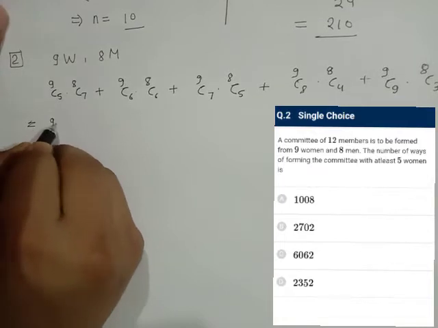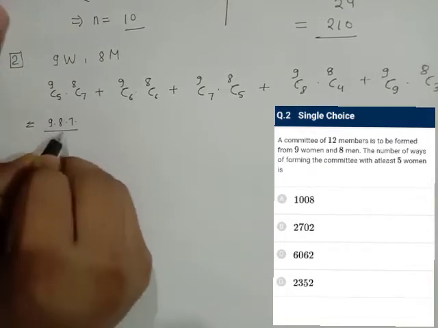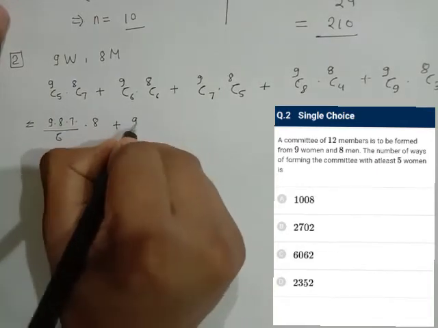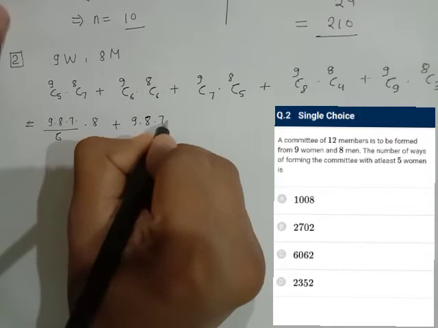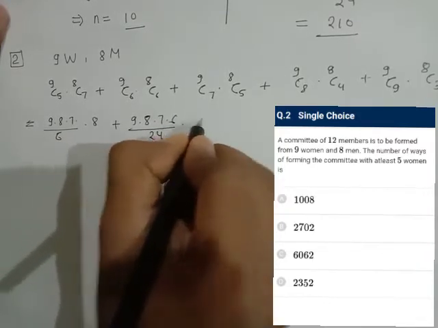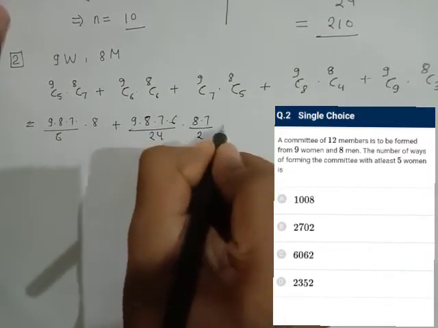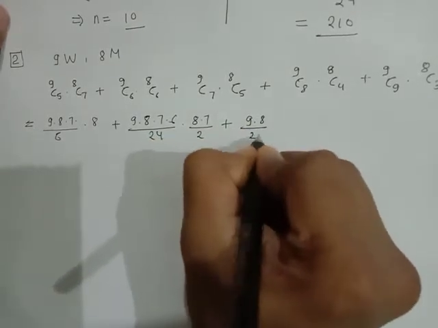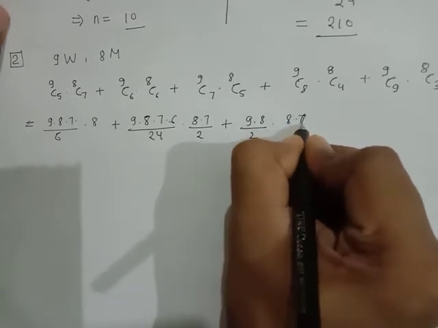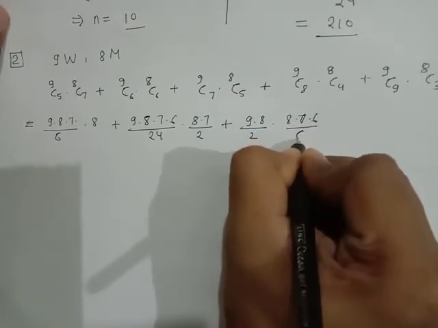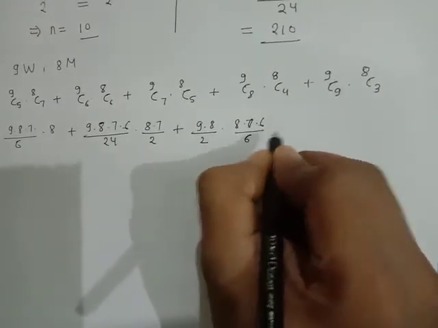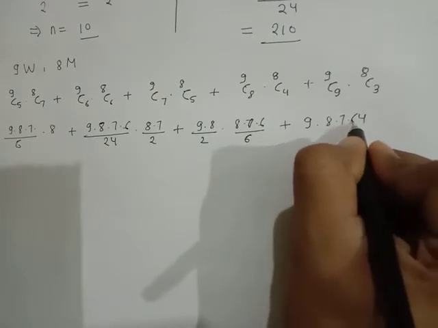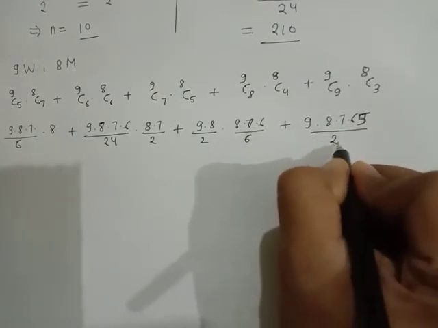So this is 9 into 8 into 7 upon 3 factorial, that is 6, into 8, plus 9 into 8 into 7 into 6 upon 24 into 8 into 7 by 2, it becomes 9 into 8 upon 2 into 8 into 7 into 6 upon 3 factorial 6, and 9 into 8 into 7 into 6 into 5 upon 4 factorial is 24.